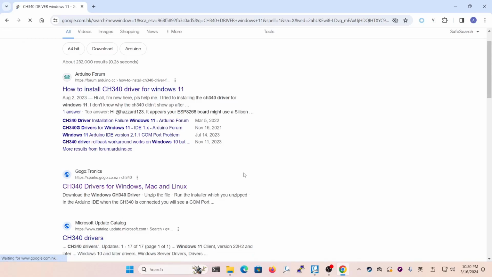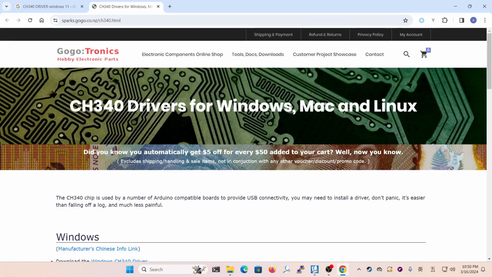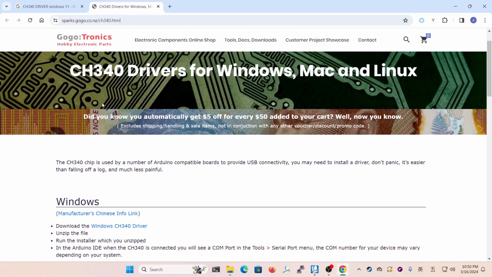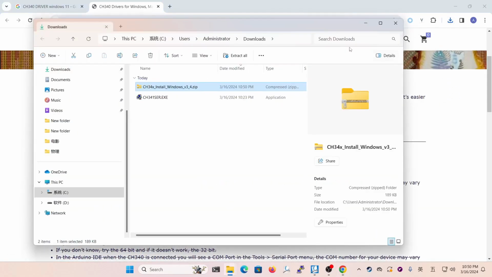So we click this link, because I'm using a Windows system on my computer, so I'm looking for Windows drivers. Just right here, click this link. Oh, you see, I already downloaded one of them.